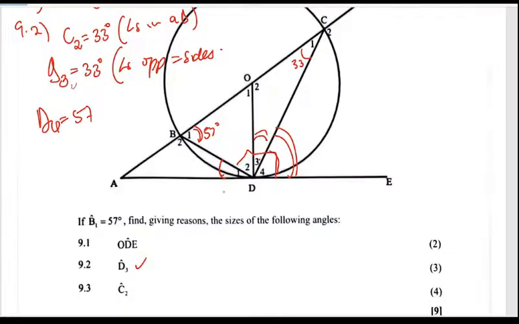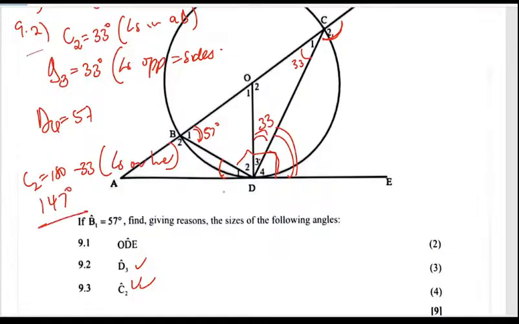Then they want us to get C2. So this is 33. Must get C2, this other angle. So we're going to say that our C2 is going to be 180 minus 33, angles on a line, or adjacent supplementary angles. So 180 minus 33 is giving me 147.